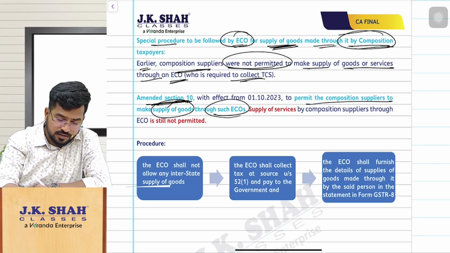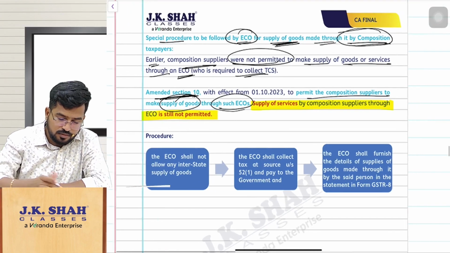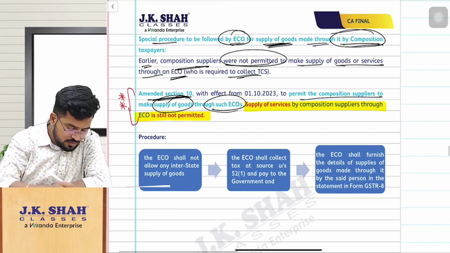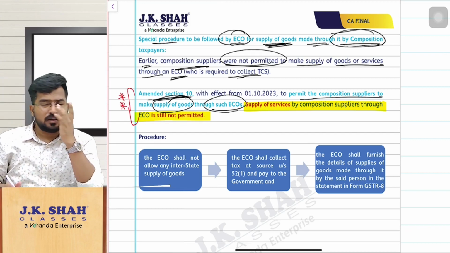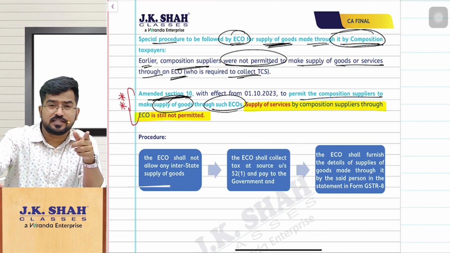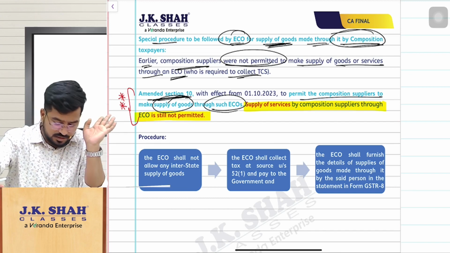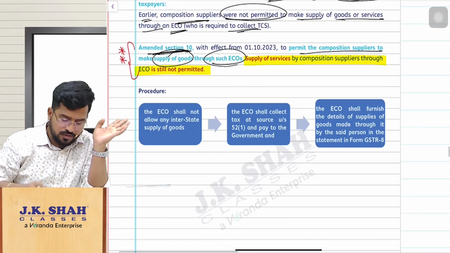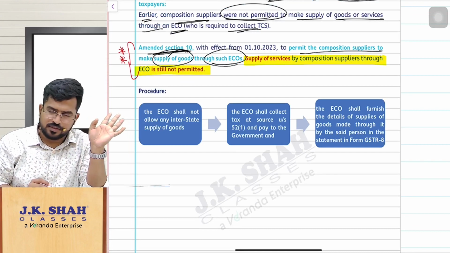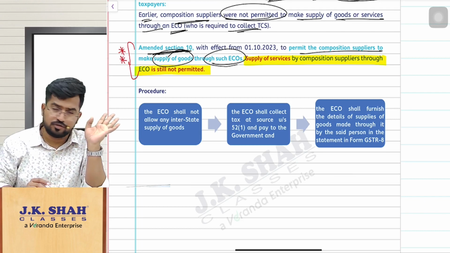But this is something interesting. You should remember. If you are a composition dealer dealing with goods, you can supply the goods through an e-commerce operator. But if you are a composition dealer dealing with services, you cannot supply your services through an e-commerce operator. So supply of services by composition suppliers through an e-commerce operator is not permitted. If I am dealing with goods as a composition dealer, yes, I can use an e-commerce operator. But if I am dealing with services under the composition scheme, I cannot use e-commerce operator services.